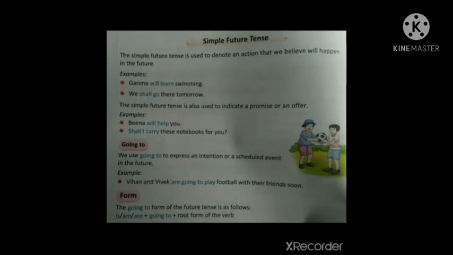Now, simple future. The simple future tense is used to denote an action that we believe will happen in the future. If some actions will happen in the future or are believed to happen in the future, then we can use simple future tense. Example, Garima will learn swimming. That learning of swimming can happen in the future, believed to happen in the future. That's why will learn is used here. Will learn is the simple future tense.